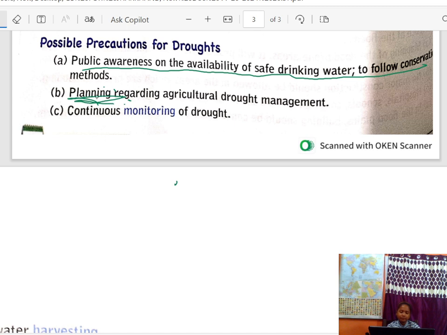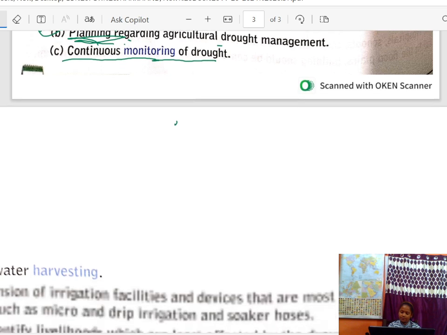Then B, planning regarding agricultural drought management. For any natural disaster, planning is very important. So here we will also plan regarding agricultural drought management, continuous monitoring of drought.